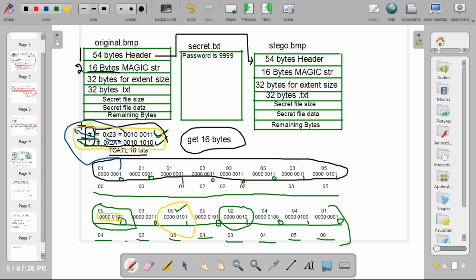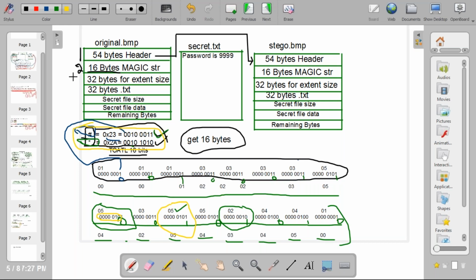Got this one, everybody? You need to retain 7 bits. You need to modify the last bit, the LSB bit. That's all. Okay, fine.